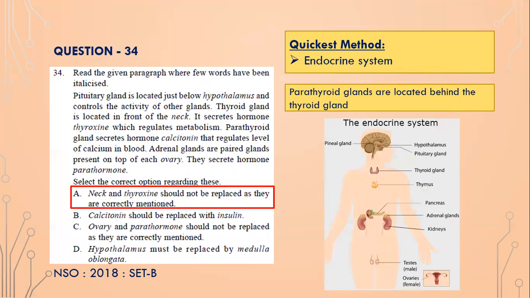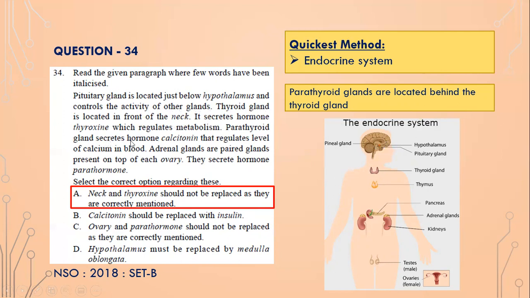Read the given paragraph where few words have been italicized. Pituitary gland is located just below the hypothalamus, which is okay, isn't it? And it controls the activity of other glands. Thyroid gland is located in front of the neck, isn't it? It secretes hormone thyroxine, which regulates metabolism.